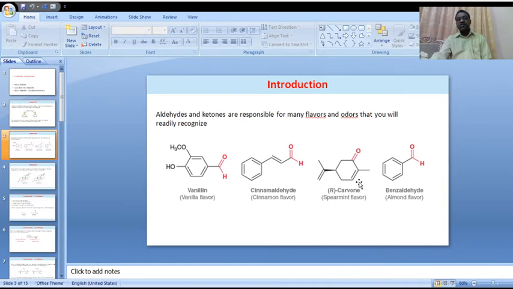The next example is carvone, the spearmint flavor.